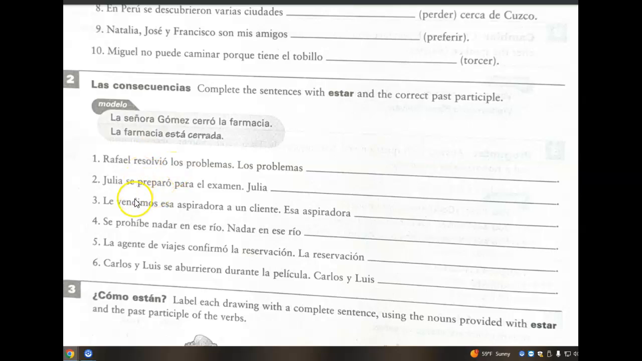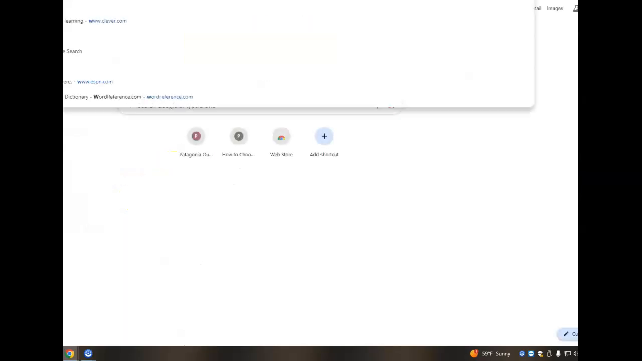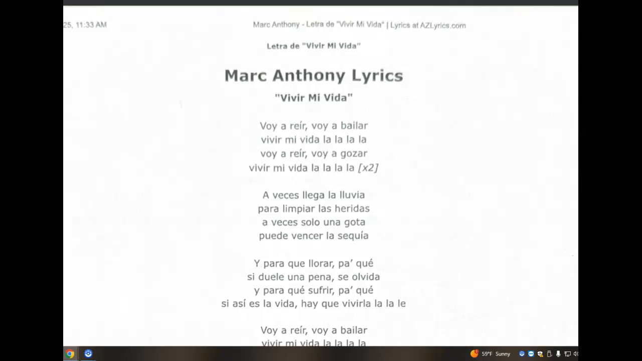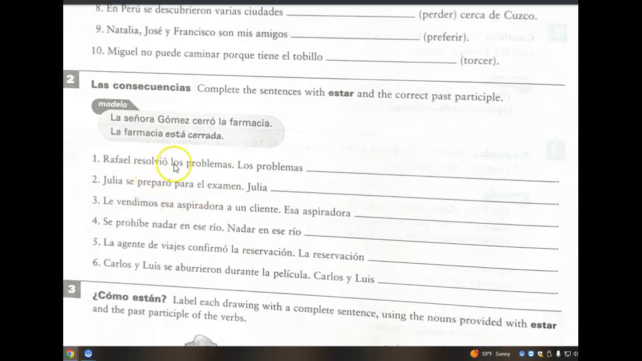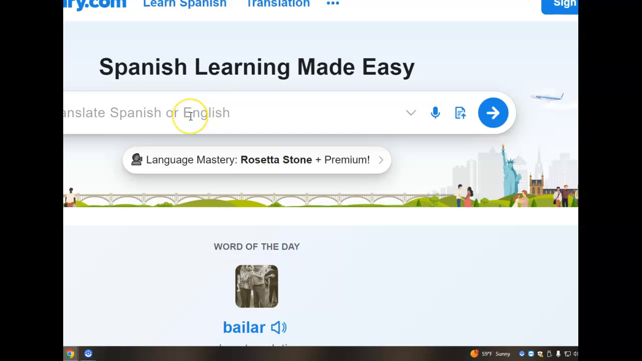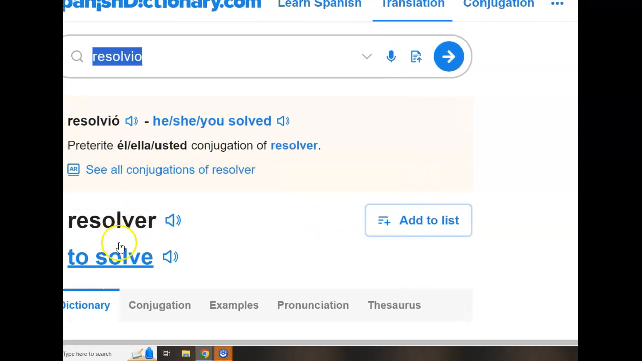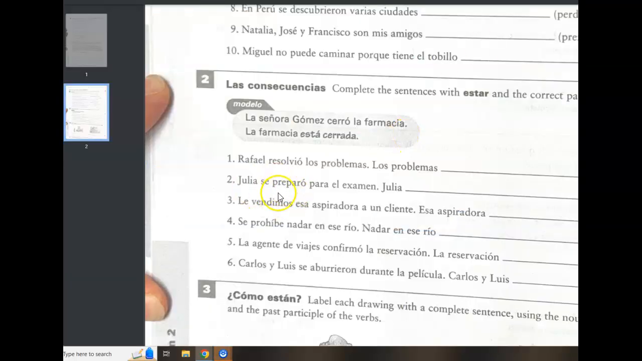So if you're not sure what these verbs are, as a best practice, go to Spanish Dictionary. And then, for example, that first one, resolvió. Maybe you're like, oh, what verb is that? Just put resolvió in Spanish Dictionary, and it'll tell you what that verb is in the infinitive. Take literally 5 seconds, as I just did, so you can know for sure. I mean, you probably recognize this verb as preparar. You probably recognize this verb as vender and prohibir, confirmar, aburrir. But if you're not quite sure, look it up.